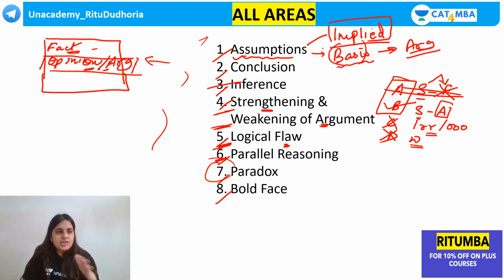Clear? Assumption need not be the reality. Assumption need not be logical all the time. Assumptions can be illogical. वो Superman वाला completely illogical था. So assumptions can be illogical, assumptions can be logical, assumptions can be real, assumptions can be unreal, assumptions can be practical, they can be impractical, whatever.